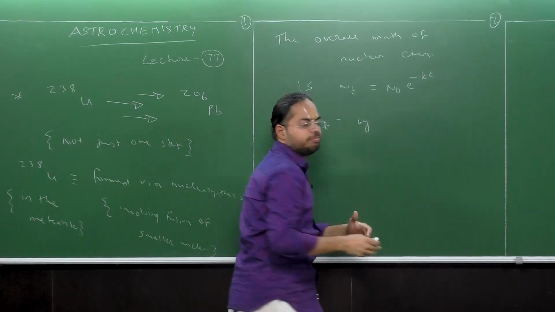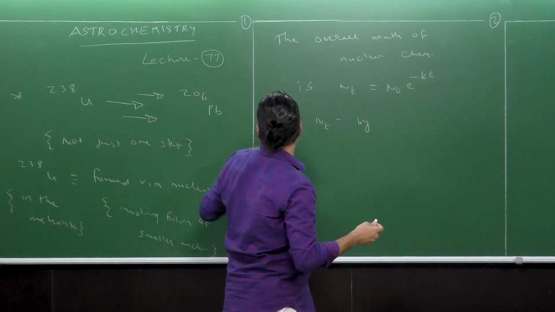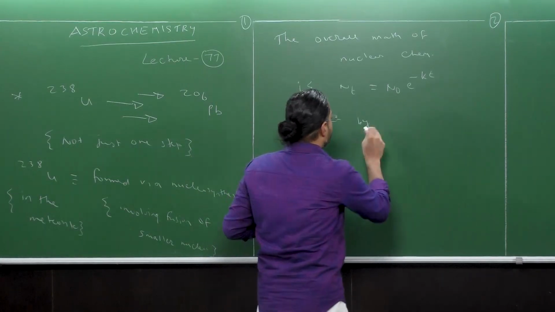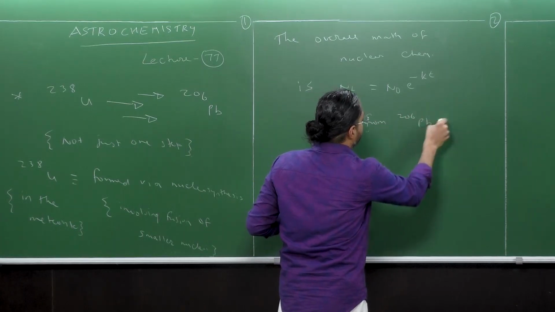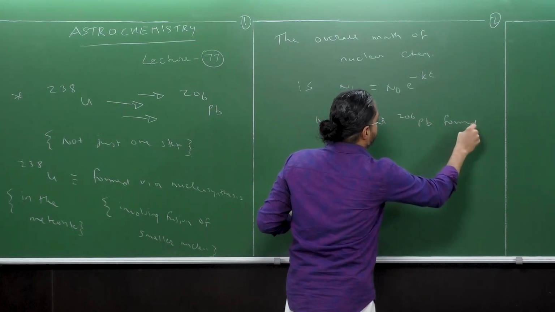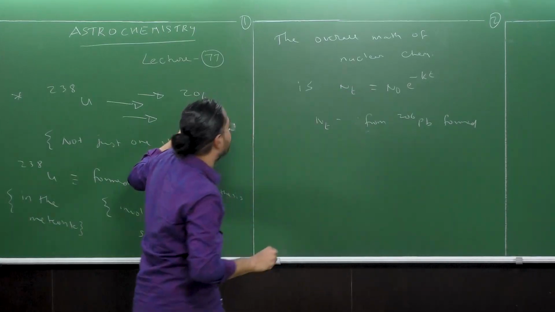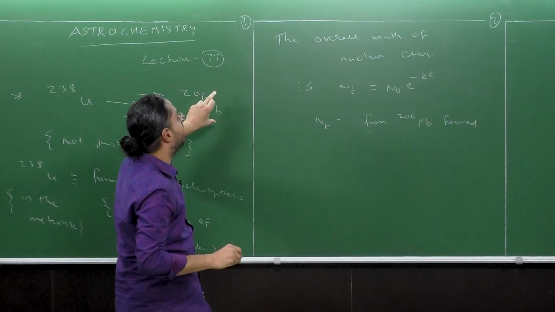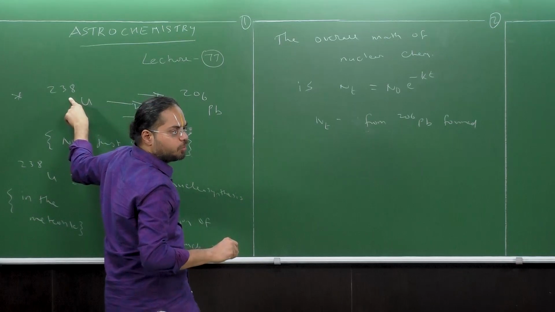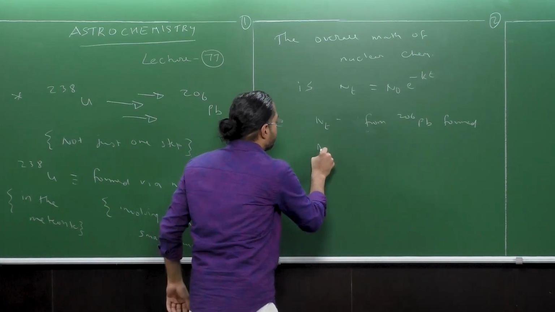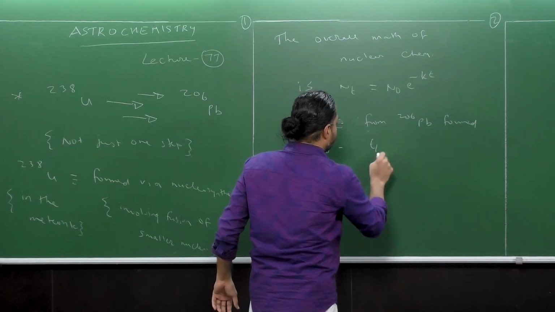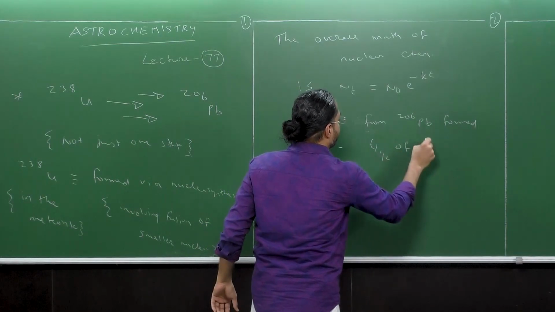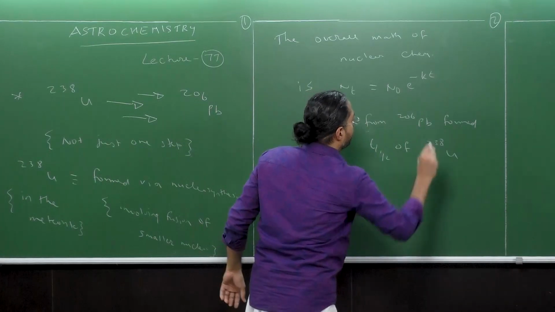from the amount of lead that is formed. So you can understand that, oh, if this much of lead-206 is formed, it had to come from this much of U238, and your N naught is obtained from the half-life of U238.